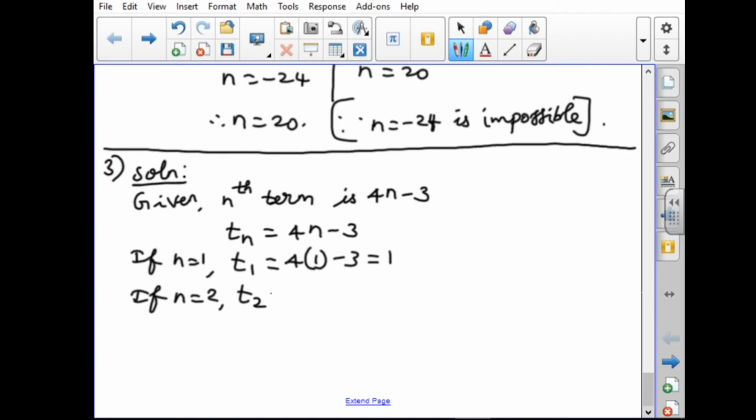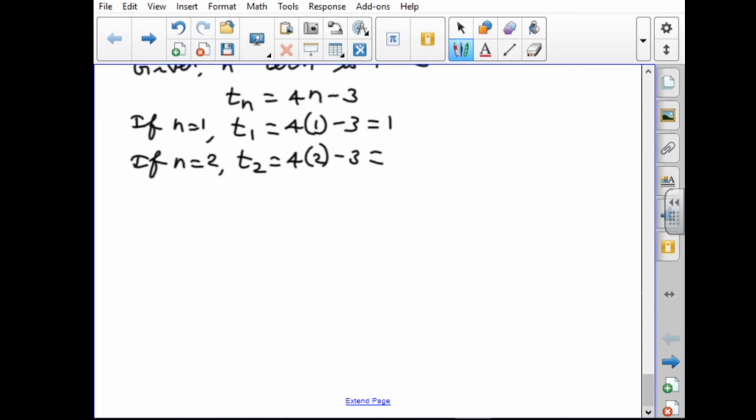T2 equal to 4 into 2 minus 3. 4 2s are 8, 8 minus 3 equal to 5. Next, if n equal to 3, T3 equal to 4 into 3 minus 3, 12 minus 3 equal to 9.